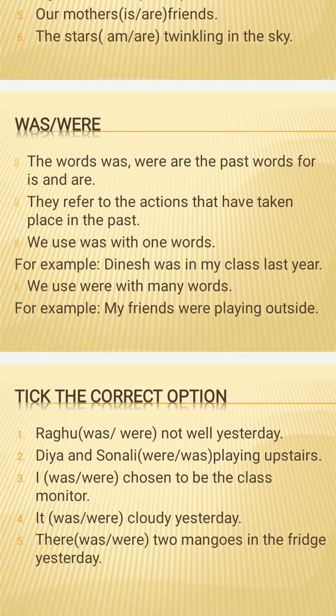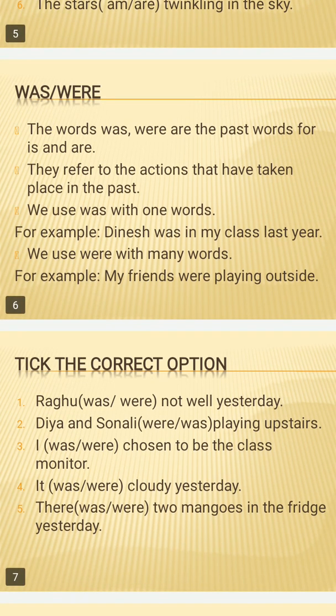And were is used with many. One is used, was is used with singular and were is used with plural. For example, Dinesh was in my class last year. Dinesh is one person, so we are using was with Dinesh. Secondly, with my friends. My friends are many, so with many we will use were. My friends were playing outside.